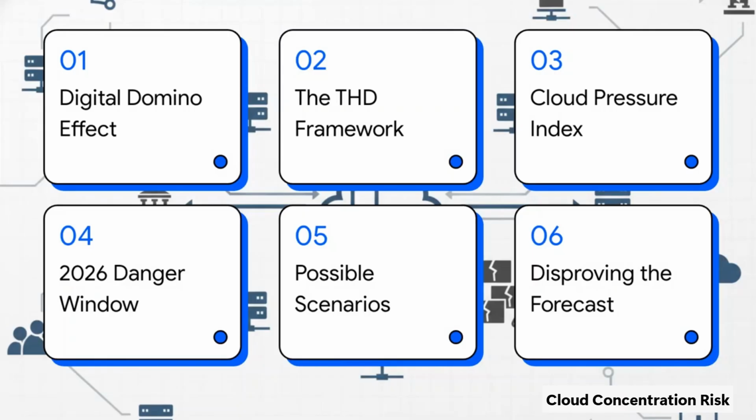All right, let's just run through our agenda real quick. 1. The digital domino effect. 2. The THD framework. 3. The cloud pressure index. 4. The 2026 danger window. 5. Possible scenarios. And 6. Disproving the forecast.